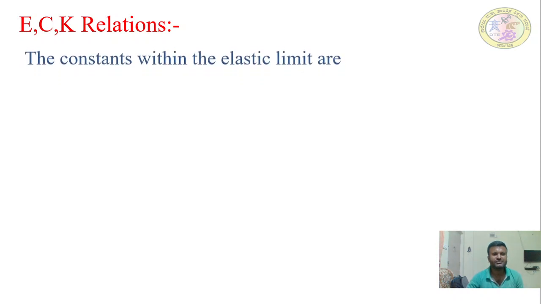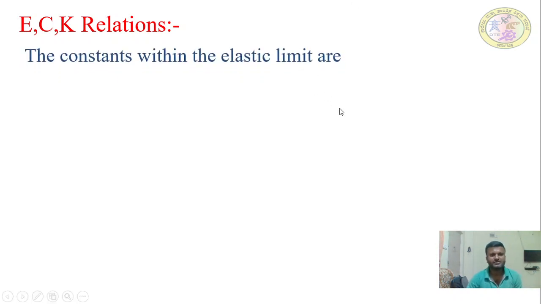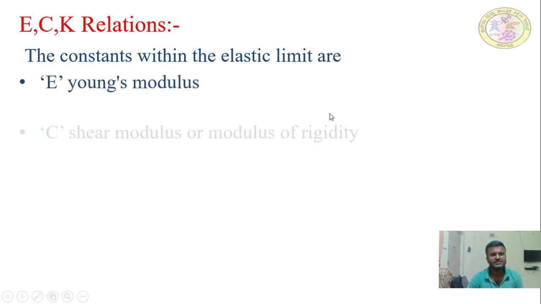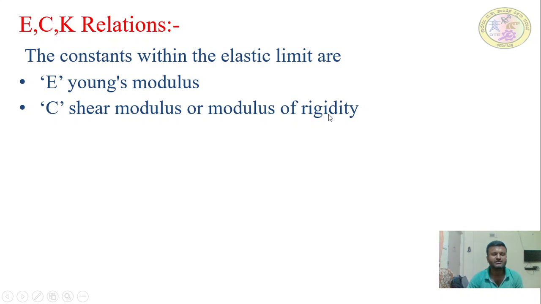Now we need to establish the relations between the elastic constants. These relations are called the ECK relations. What is meant by E? Young's modulus of elasticity, C is shear modulus, and K is bulk modulus. These constants are always within the elastic limits, so they are called elastic constants. E is Young's modulus, C is shear modulus or modulus of rigidity, and K is bulk modulus.